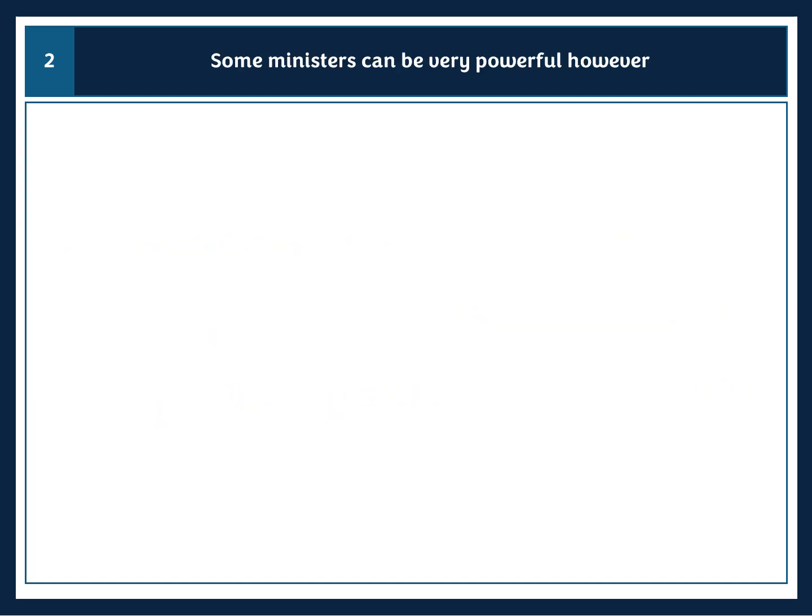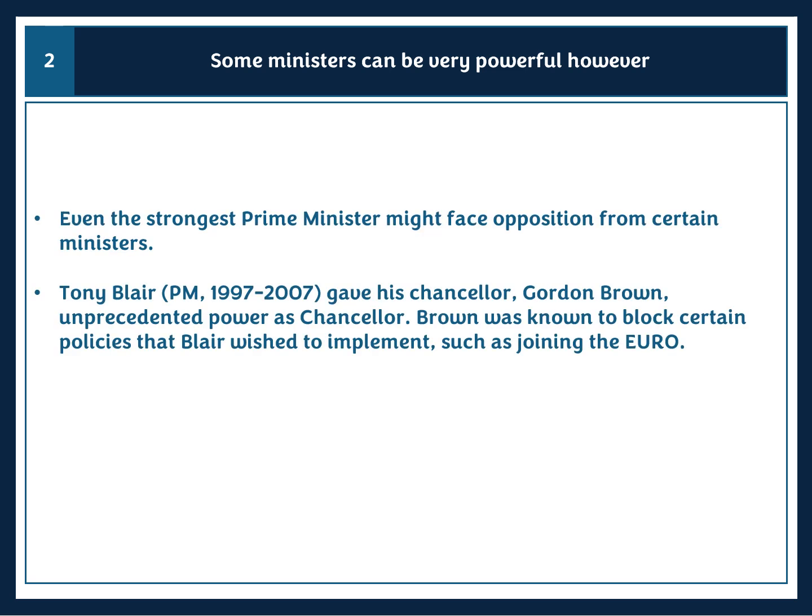Now, on the flip of that, some cabinet members can exercise power over policy making. This can be quite dependent on their own relationship with the prime minister or on the prime minister themselves. And some prime ministers are a bit more hands-off, a bit more laid back, and they want to give a bit more leeway to ministers to take their own decisions. Now, the example I'd like to use here would be of Gordon Brown, who was Chancellor to Tony Blair for 10 years between 1997 and 2007.